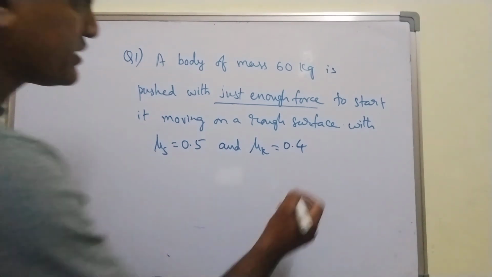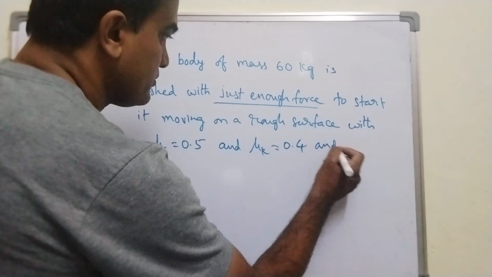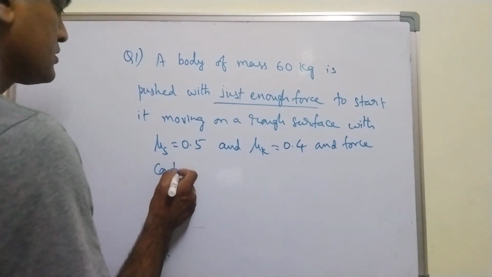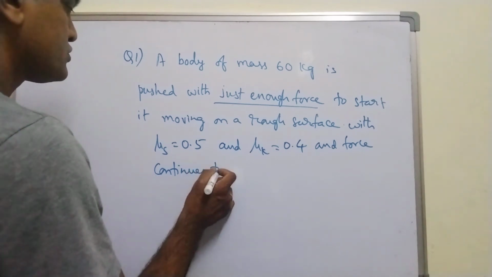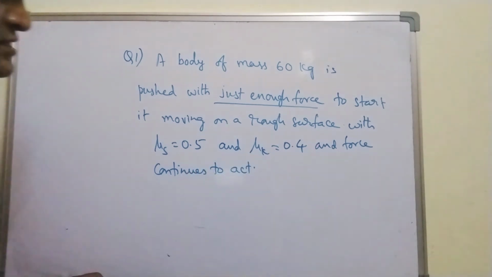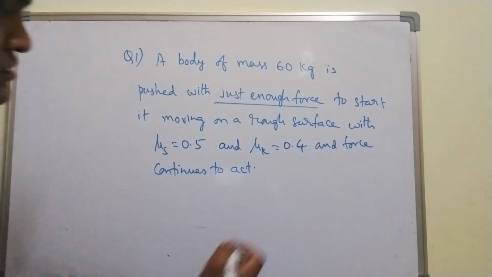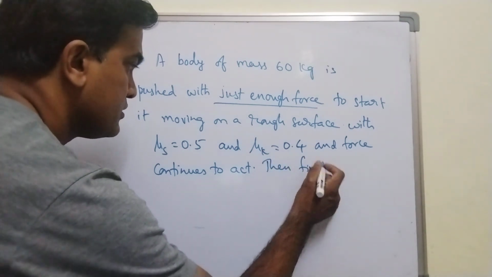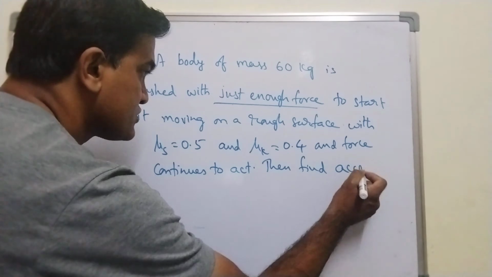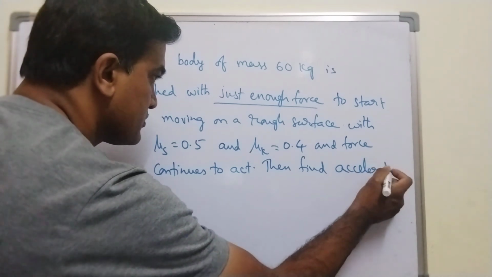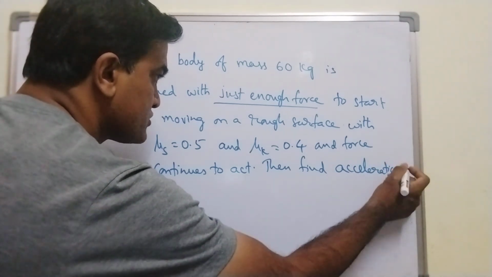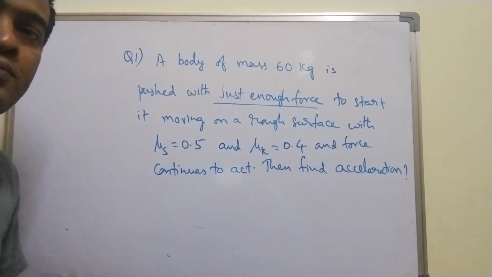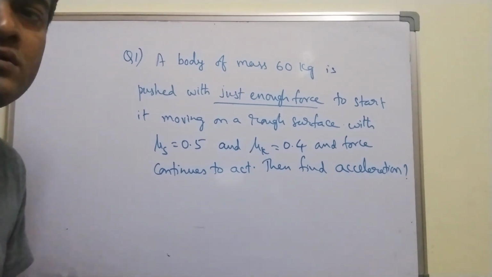And the force continues to act. Then find the acceleration. Right? Pause it. Try to solve. Fine.